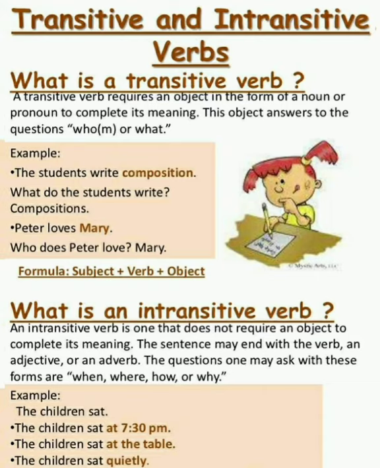And in the next sentence, Peter loves Mary. Here, the word loves is a verb, and Mary, the noun, is becoming an object here. And who does Peter love? Obviously, it is Mary. Look at the formula for transitive verb, that is subject plus verb plus object. So, usually this transitive verb requires a direct object.